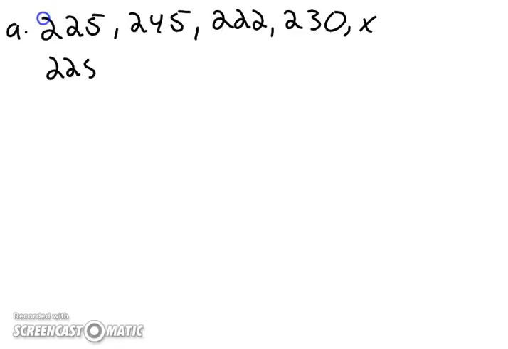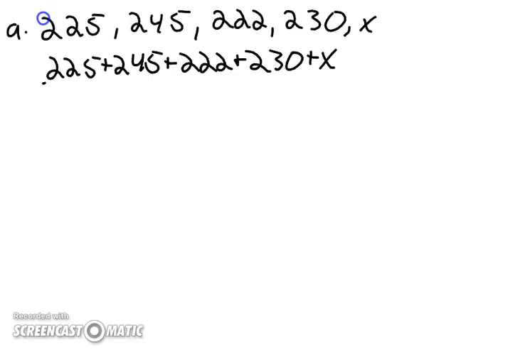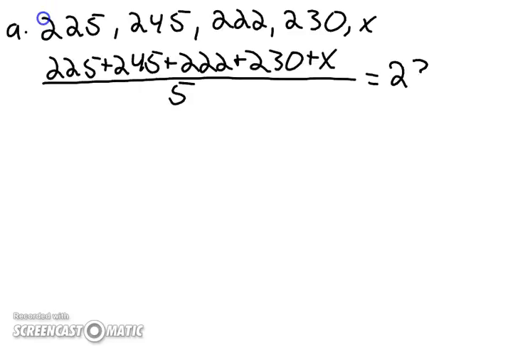So 225 plus 245 plus 222 plus 230 plus x, over 5, is equal to your mean. And in this case, you remember he wanted his mean to be 232.